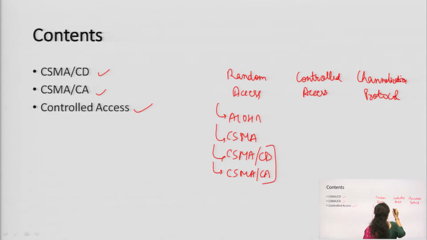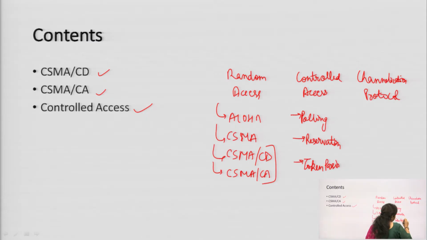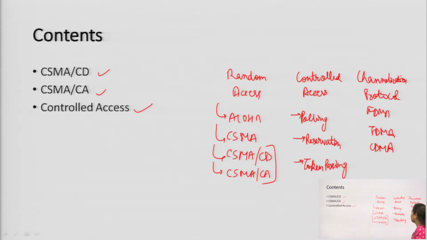Then in controlled access we have polling, reservation and token passing. In channelization we have FDMA, TDMA and CDMA. So these are the channelization protocols. These are the multiple access protocols that are available, and today we will discuss CSMA CD, CSMA CA and the controlled access protocols, that is polling, reservation and token passing.